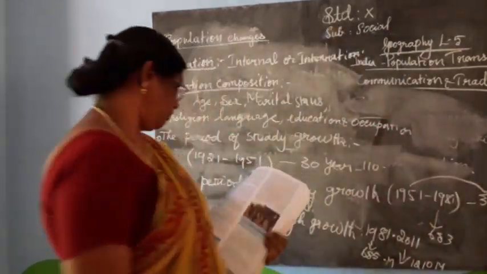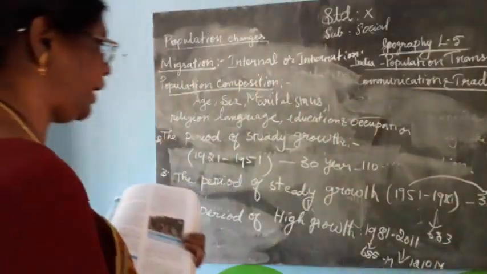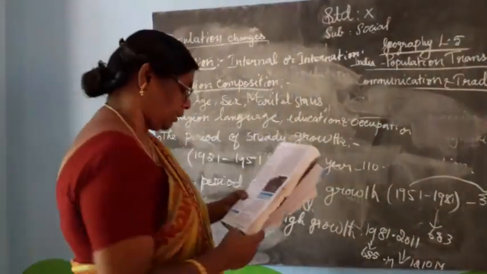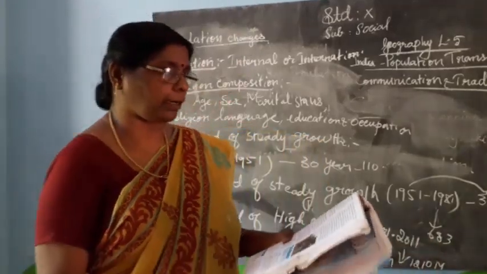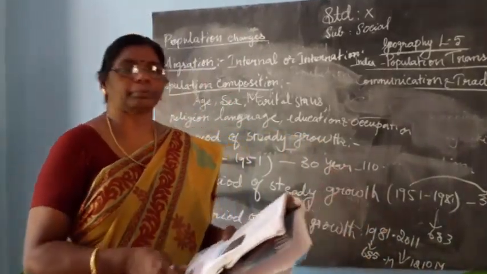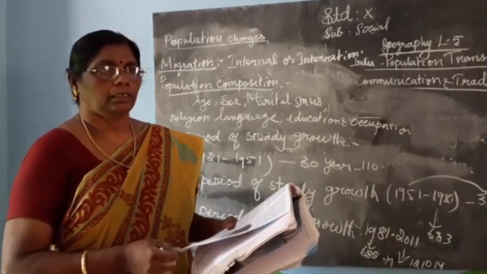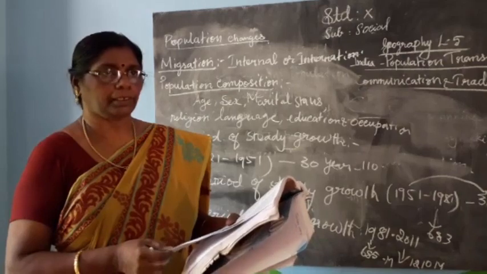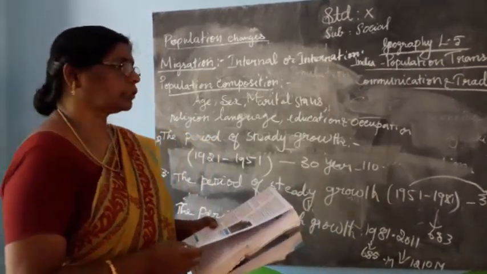The next one, age. First we will study about the age composition. The age composition of population refers to the number of people in the different age groups in a country. That is known as age composition.